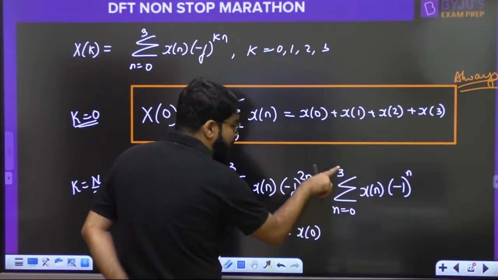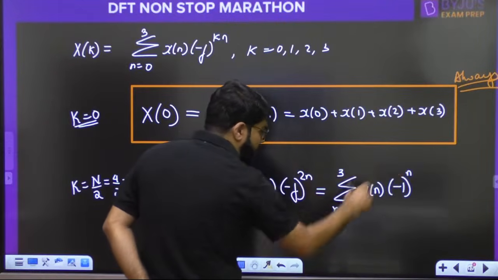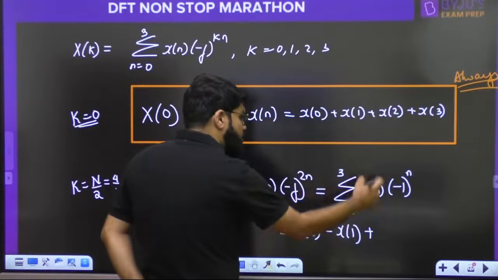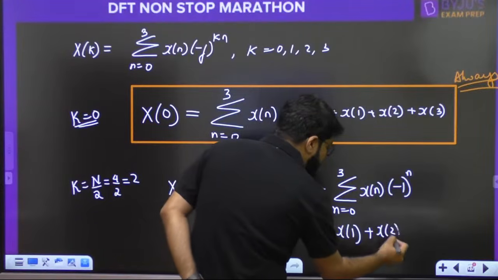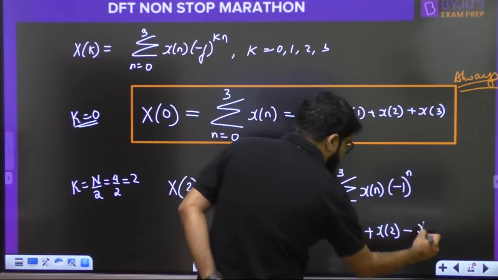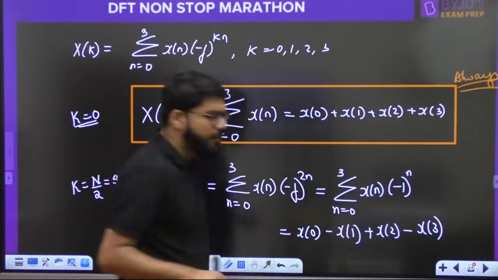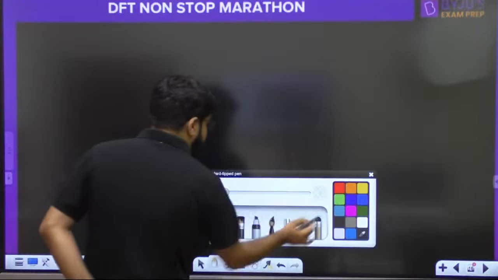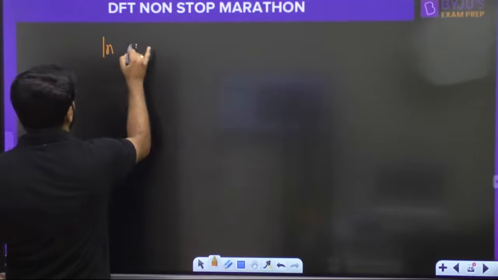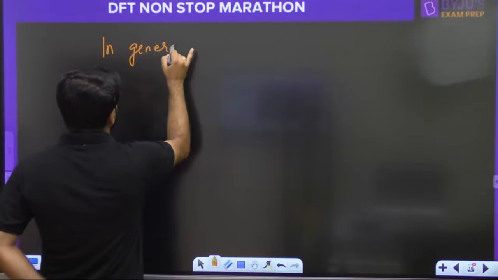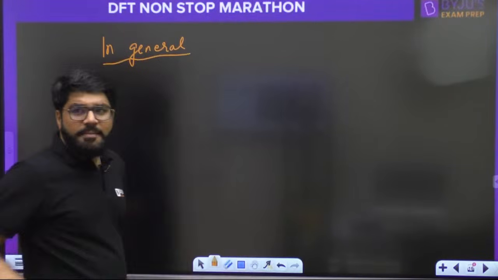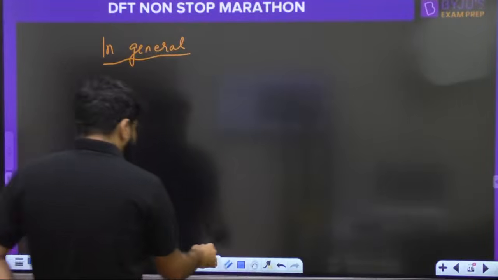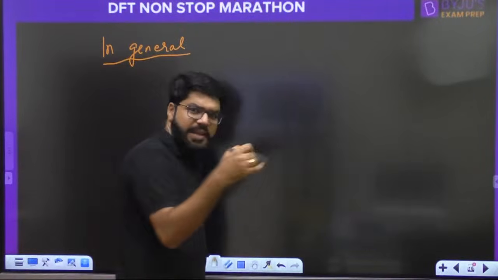But whenever odd samples come, n equal to 1, minus 1 की power 1 is minus 1, so x0 minus x1. Minus 1 का square will be again positive, minus 1 का cube will be negative, so minus x3. What is the idea? इसको generalize करके रखते हैं. In general, always remember these are important. Maybe your MCQ question can be solved by these 2 points, if it is a simple question. Tricky question पे भी आएंगे.